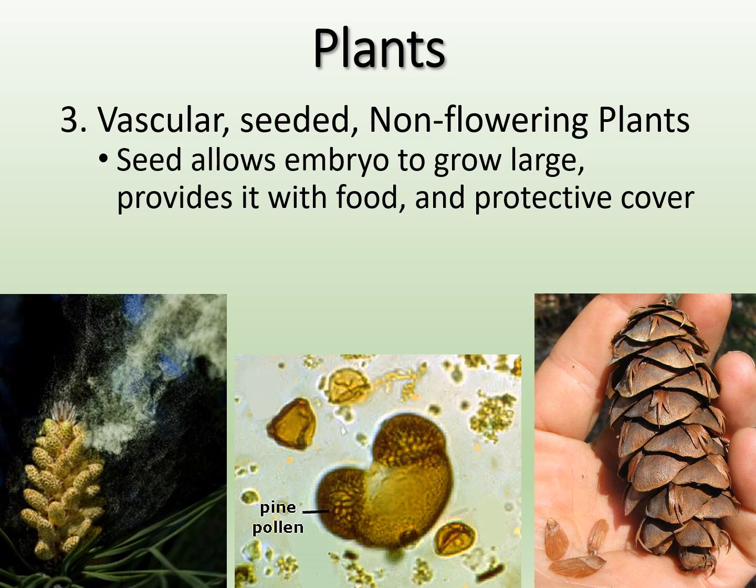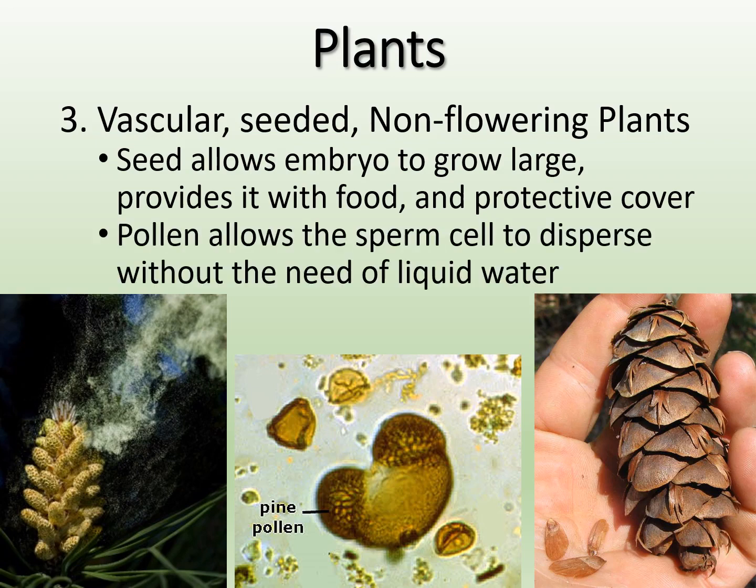So seeds are pretty important. They allow the embryo to grow fairly large, and it provides food for the embryo. And it also really protects that embryo. So it can go and move, right? The seeds can travel even further distances now instead of just spores, right? So a lot of these have adaptations where they have little wing-like structures on them to be carried by the wind even further.